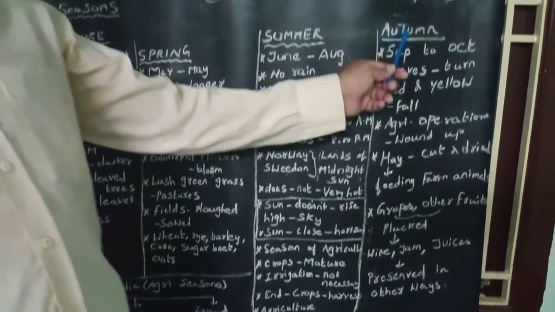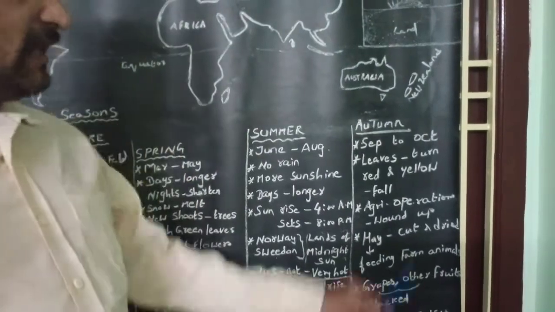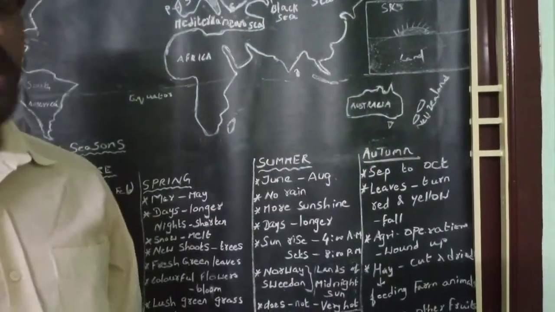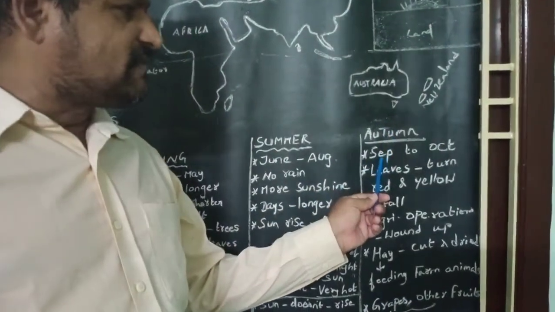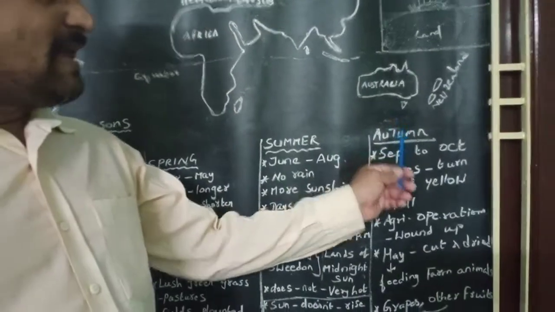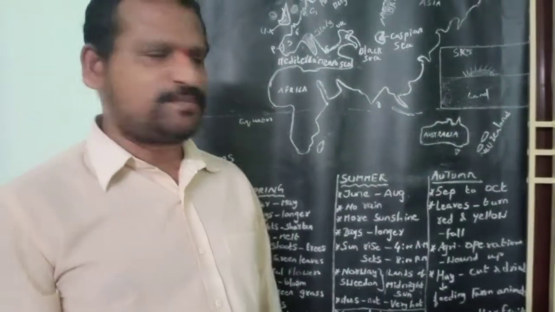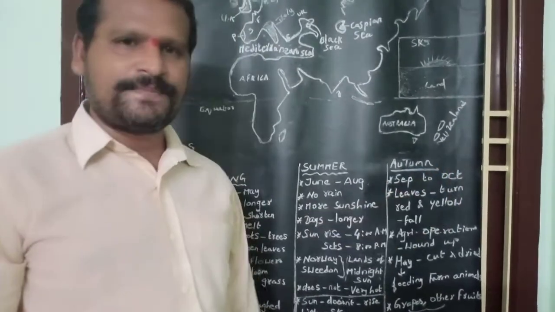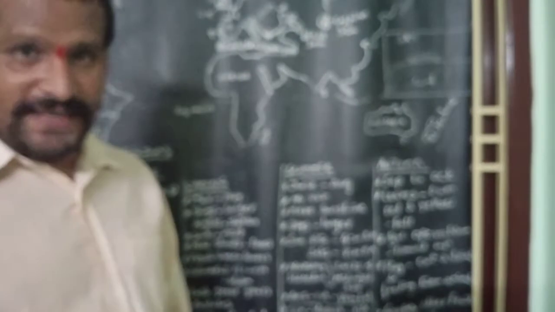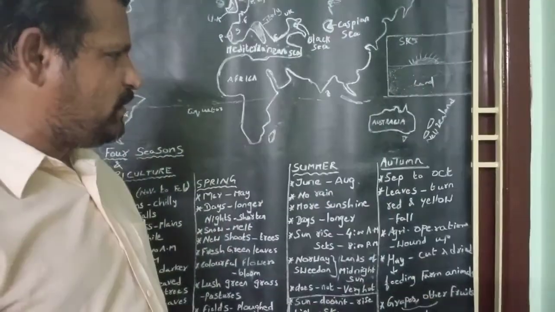Now, let us discuss the last season in Europe continent, called autumn season. Autumn season starts in the month of September and ends in October. As autumn season appears, landscape changes and climatic changes take place.